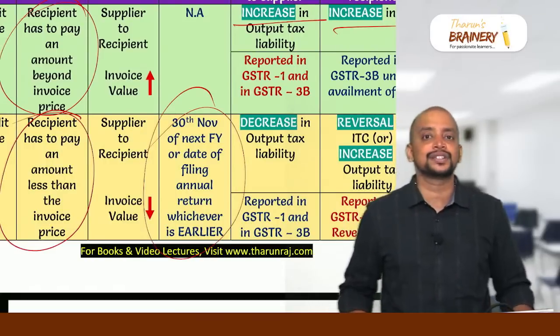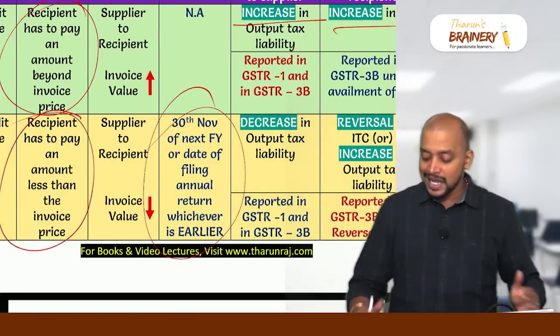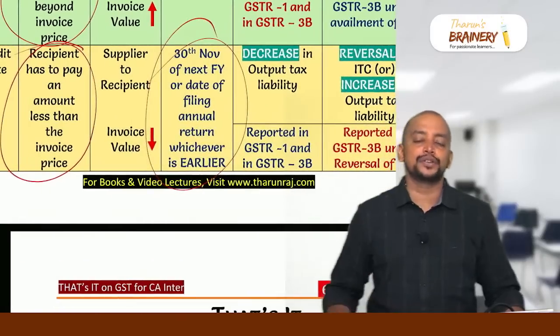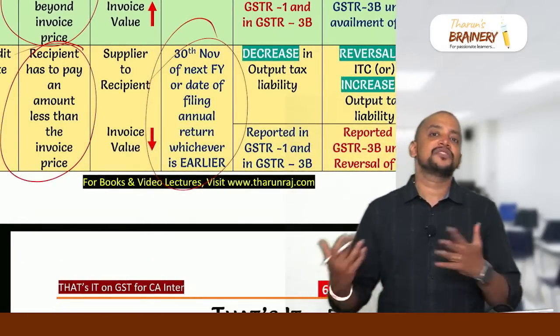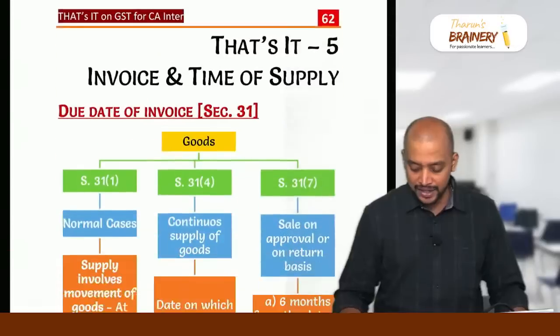So whenever a credit note is given, what will happen to the liability of the supplier? Supplier liability will be reduced and recipient ITC also will be reduced. Suppose the recipient does not have enough balance in the ITC, then he needs to pay. Reversal of ITC means reducing the balance of ITC.